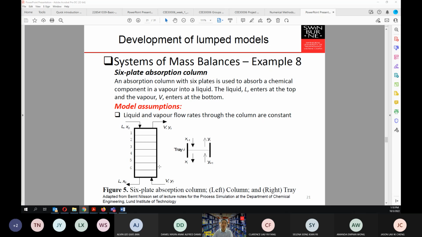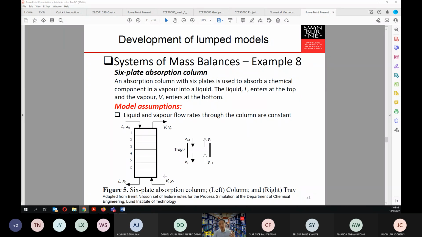So then you will ask me, sir, why am I interested in the 6-plate absorption column? Because this is an ideal representation, the easiest that you can digest for the model. For example, if you are asked to solve a particular problem, your exhaust emission is a vapor that contains certain concentrations of sulfur oxide.